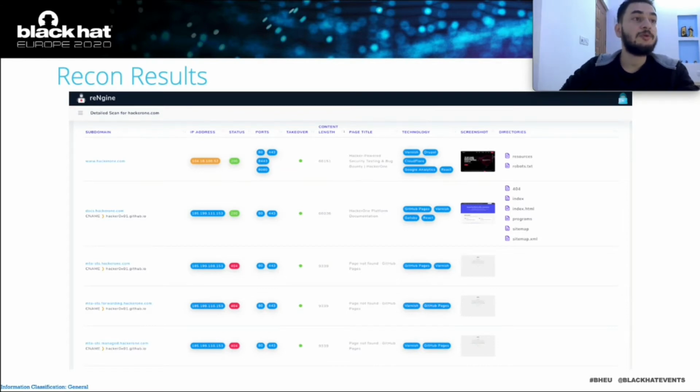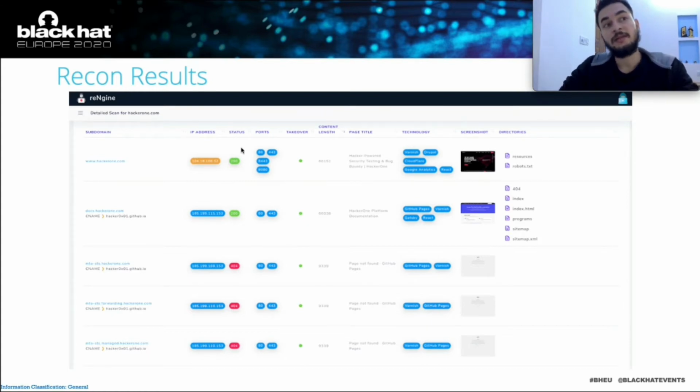As I was talking about the correlation, right? Now it makes it very simple for you to identify. Suppose on the left, the first column is the subdomain. It has CNAME records as well, if it finds any, and it has IP addresses. The orange color IP, if you see, is for the CDN IP address, and the blue one that you see is the non-CDN IP address.